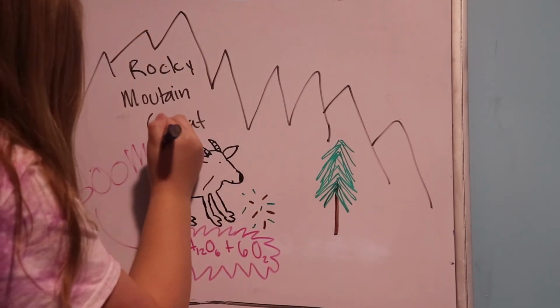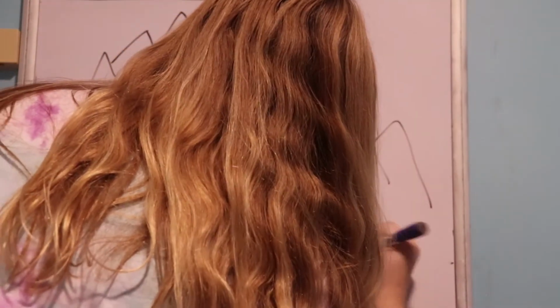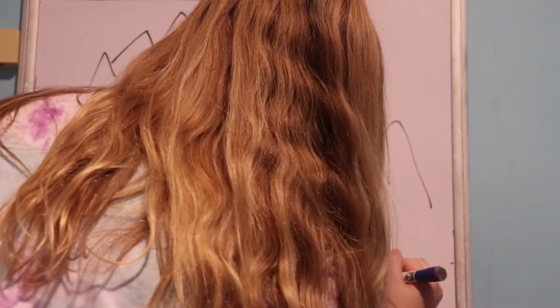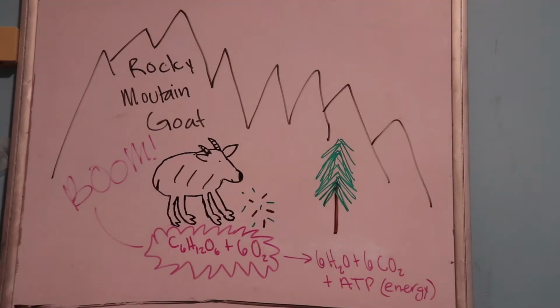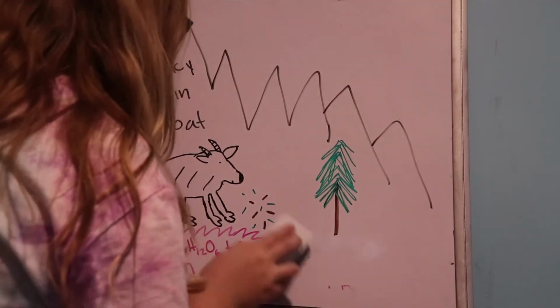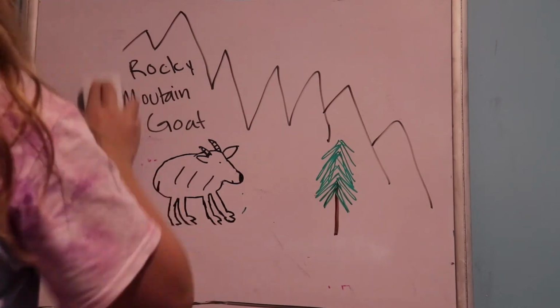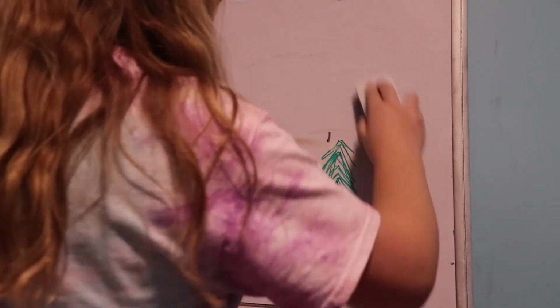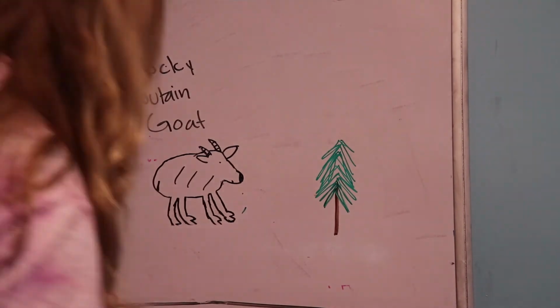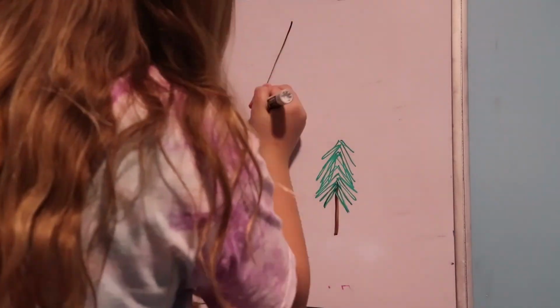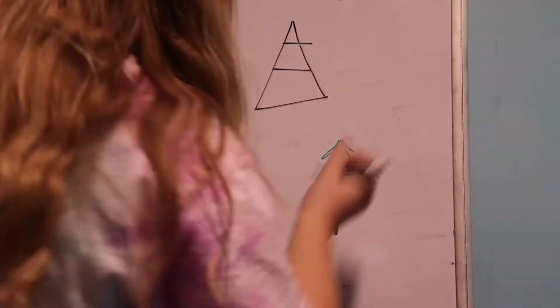The ATP energy is stored in the Rocky Mountain goat's body, which saves that energy for later in the energy pyramid levels. The Rocky Mountain goat breathes out carbon dioxide, which again heads up into the atmosphere to continue another line of the carbon cycle.